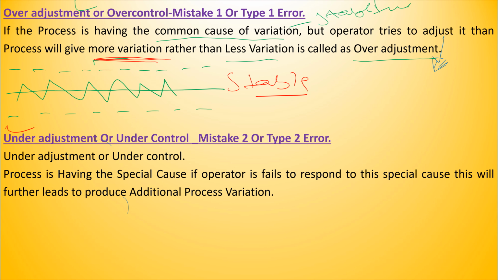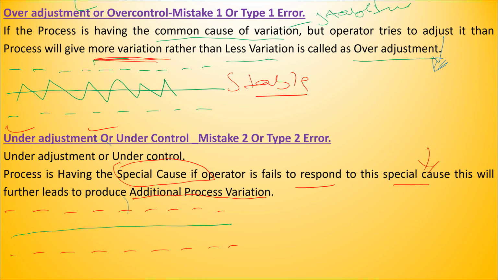Second one is under adjustment. If your process is having special cause of variation, but operator failed to respond, failed to take action against special cause, then it will produce additional process variation. It is called as under adjustment. Let's understand. This is my upper control limit line. This is my lower control limit line. And this is center line.